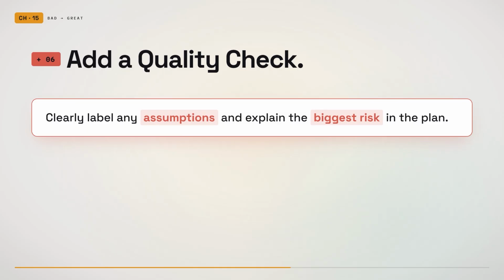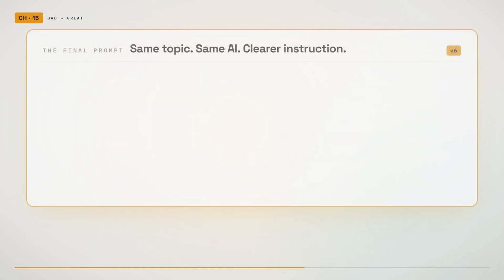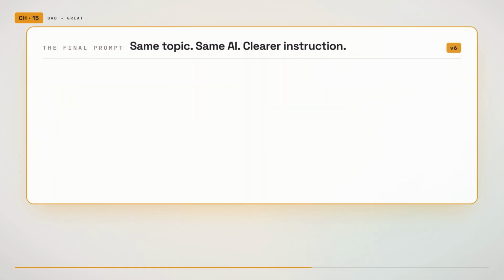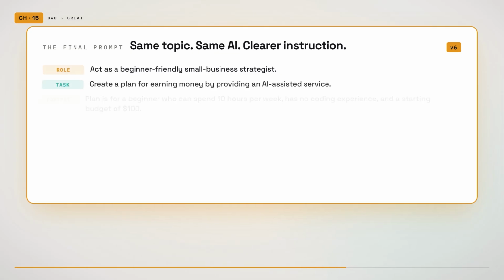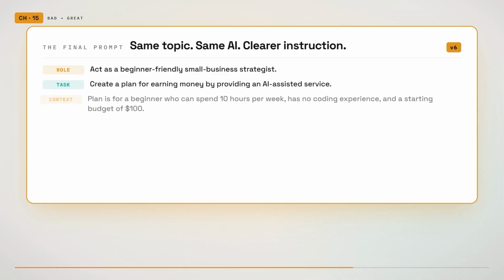The final prompt becomes: act as a beginner-friendly small business strategist. Create a plan for earning money by providing an AI-assisted service. The plan is for a beginner who can spend 10 hours per week, has no coding experience, and has a starting budget of $100. The goal is to earn the first $500 within 60 days.